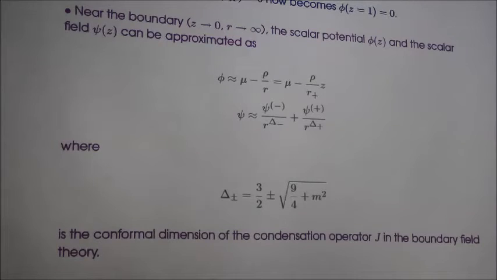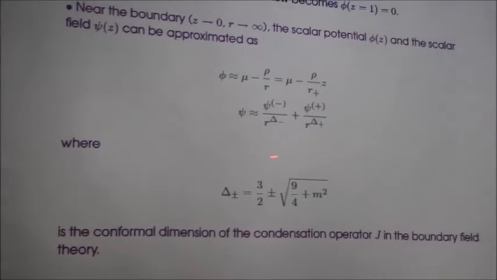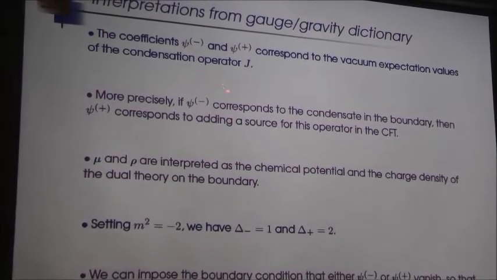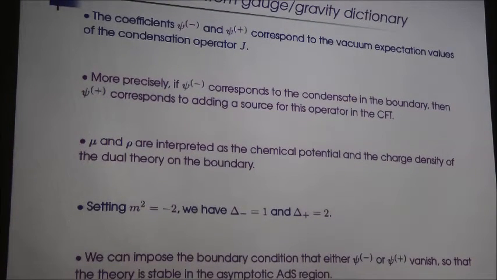And now comes the important part. These two asymptotic forms are very important. We now make interpretations from the gauge gravity dictionary.